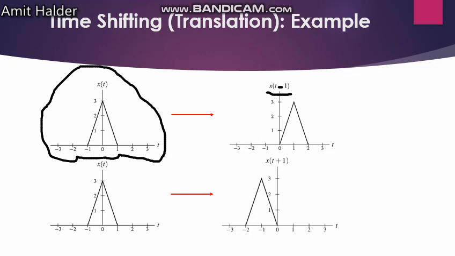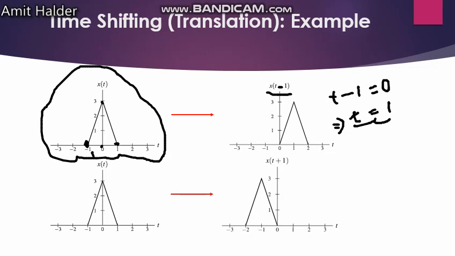In t minus 1, take t minus 1 as 0. That means you have to take the initial value, the origin, and see where the origin will lie. Then you will get t is equal to 1. Just look at the fact: if that is minus 1, that is 0, that is 3, that is 1. Again look at it, so minus 1.